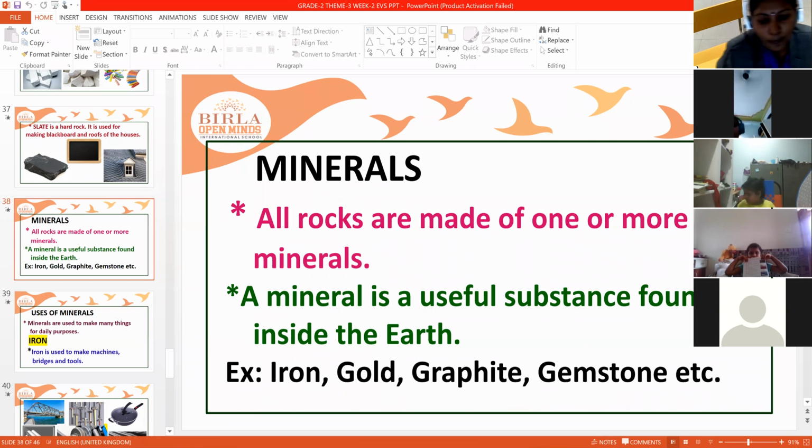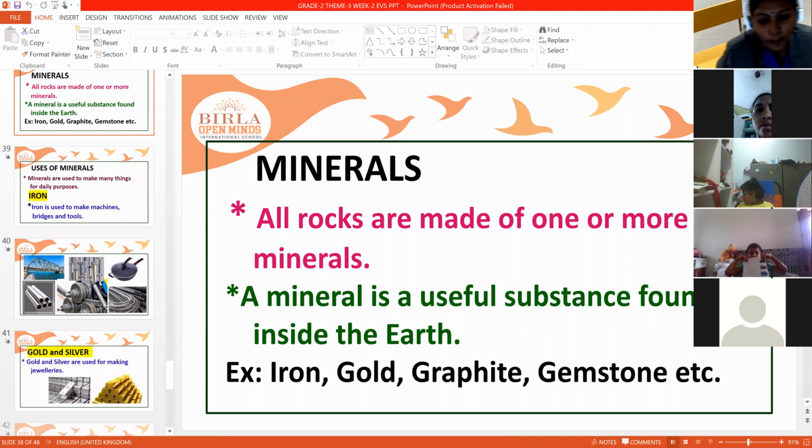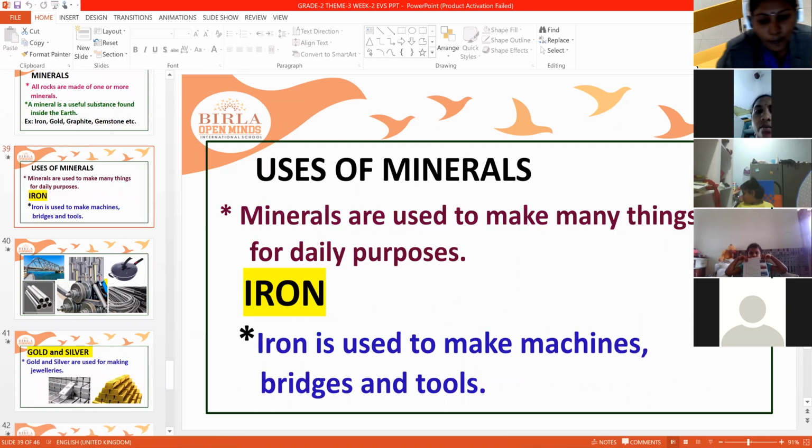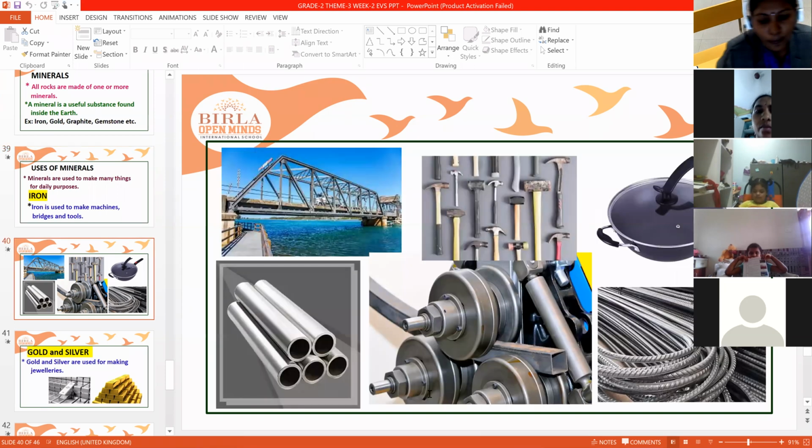Now one by one we will see the uses of minerals. Minerals are used to make many things for daily purposes. So for daily purposes we use these minerals for making many things. The first one we take is iron. Iron is used for making machines, bridges and tools. In our daily life also we see many iron products in our house.